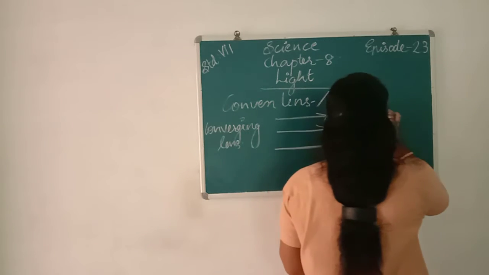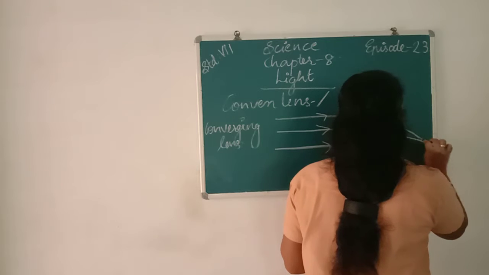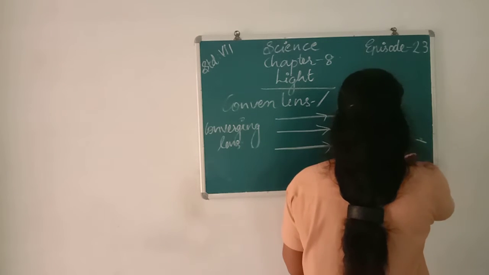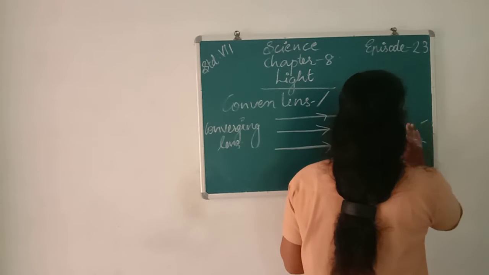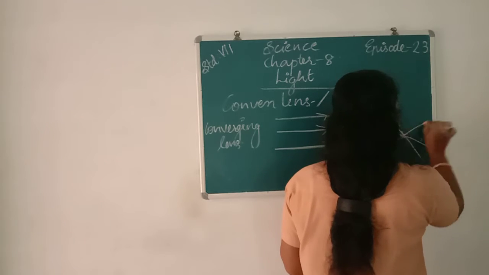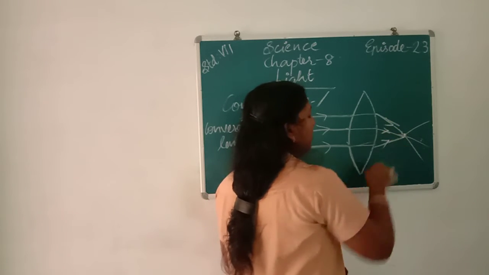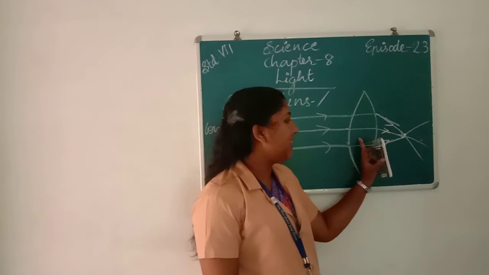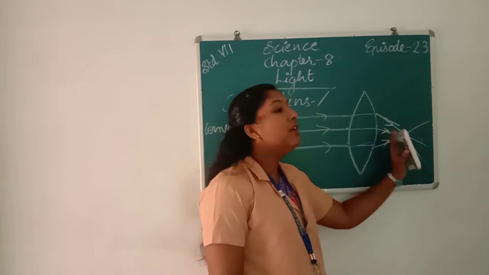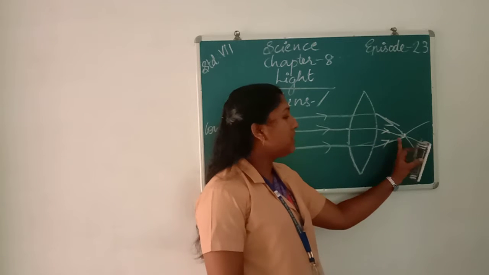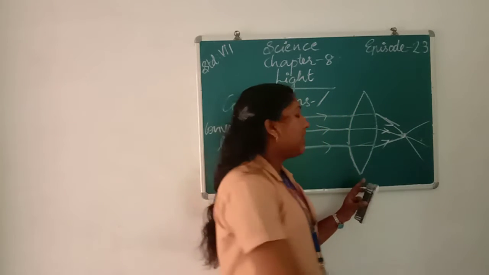Here we can see that if the light ray is passing through a convex lens, then after refraction it converges into a certain point, and so we can see the image at a certain point.